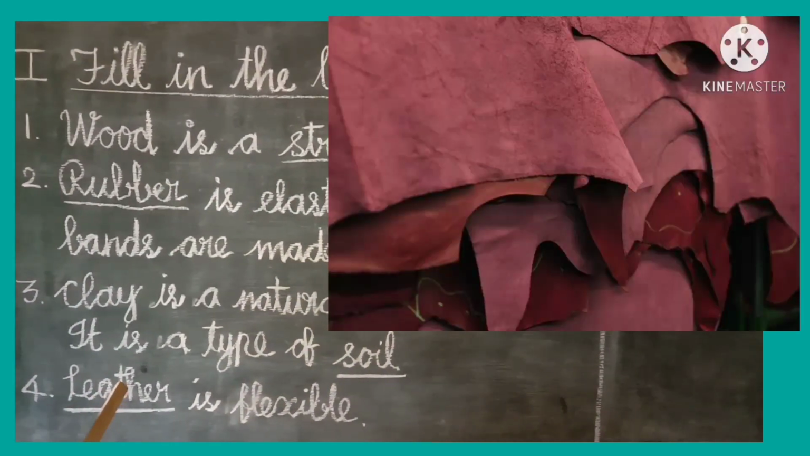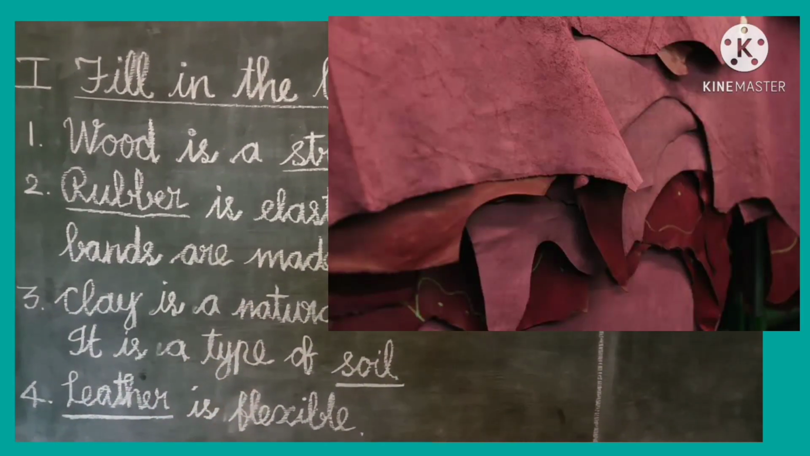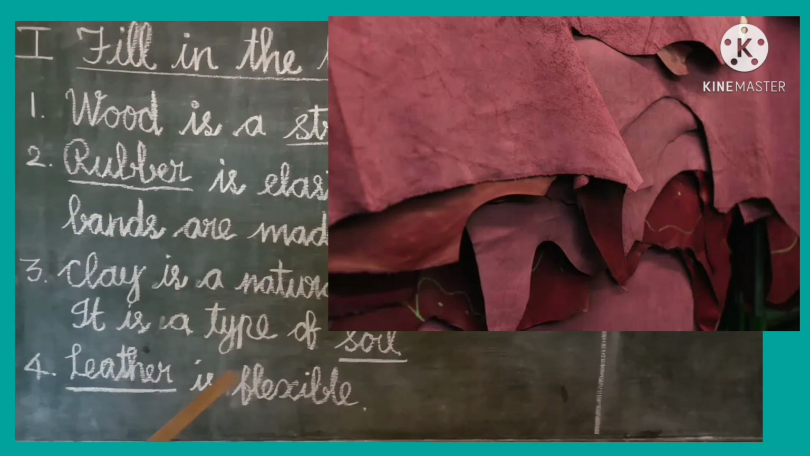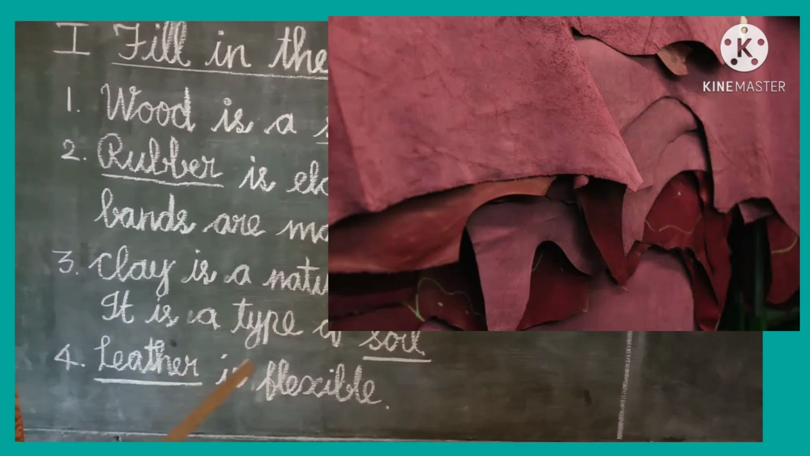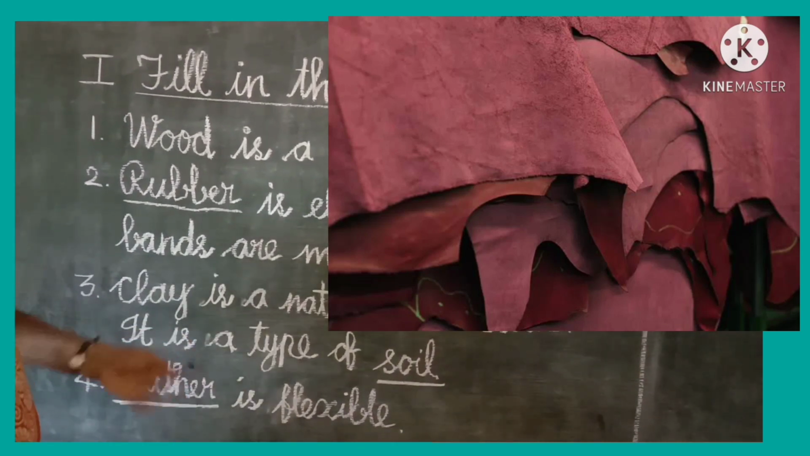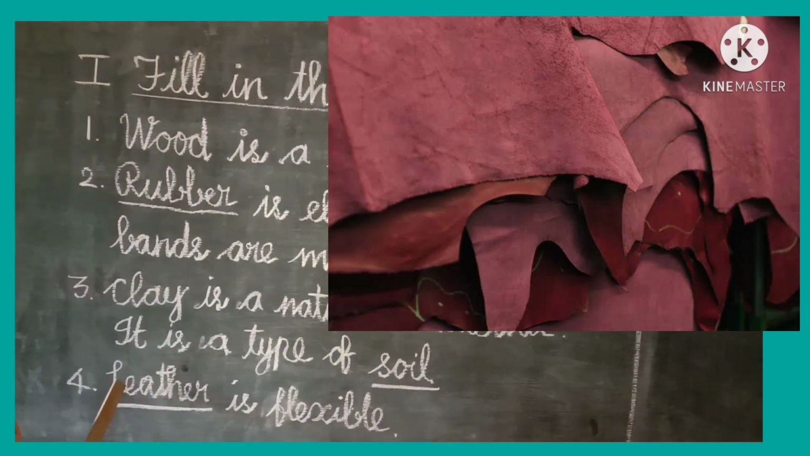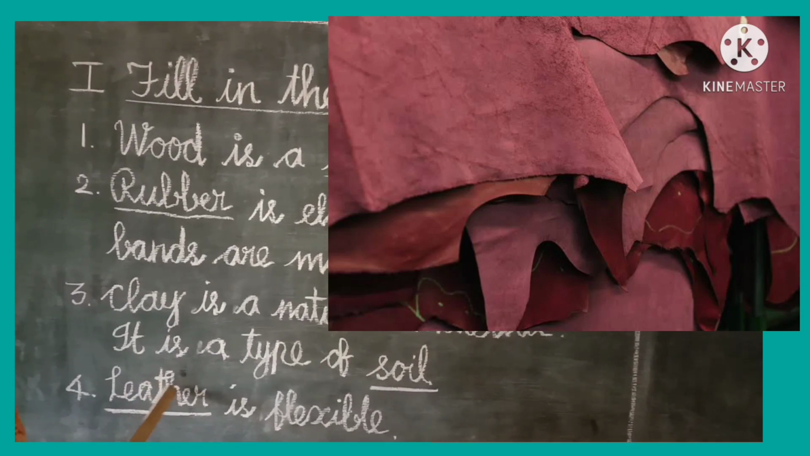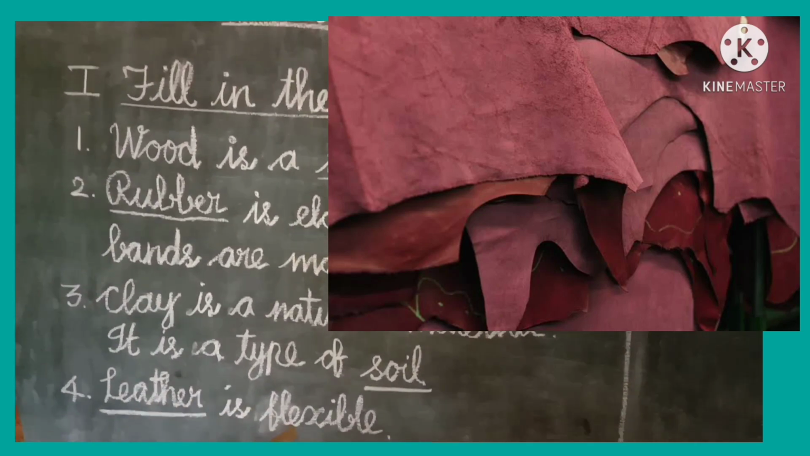Next one. Leather is flexible. What type of leather? Leather is flexible. Belts and watch straps are made from it. Leather, L-E-A-T-H-E-R. Leather is flexible.